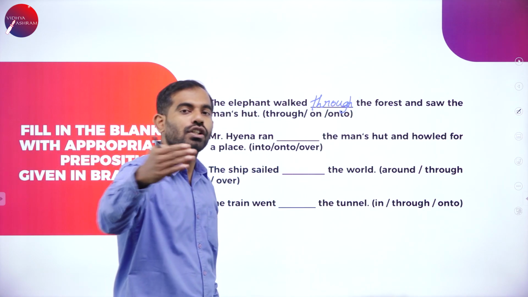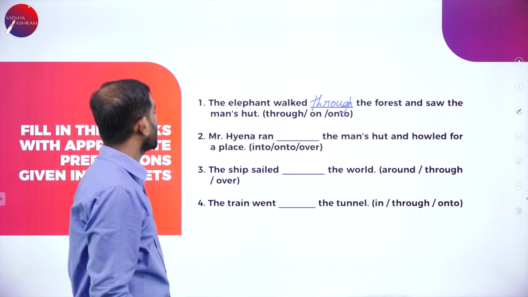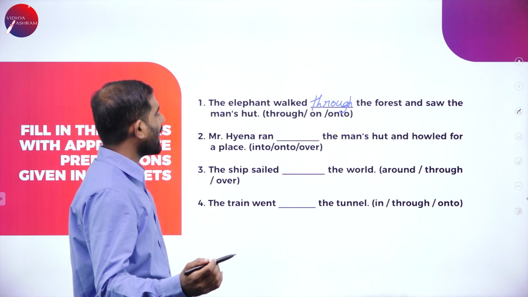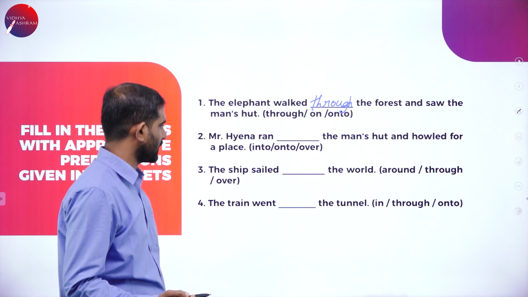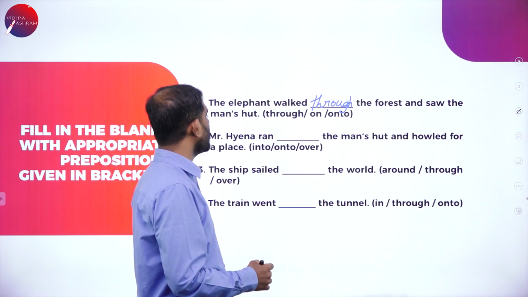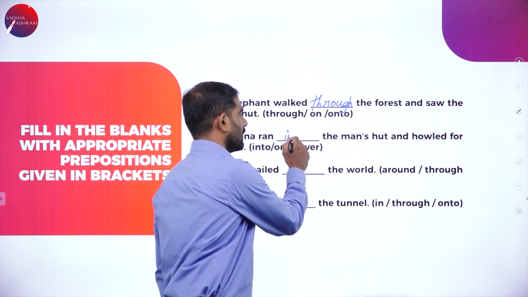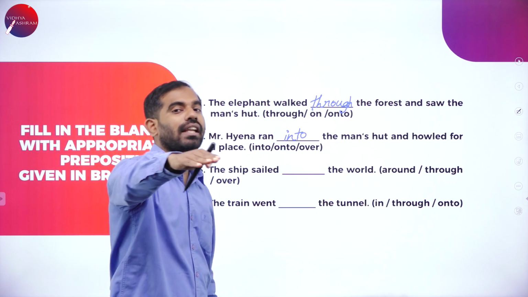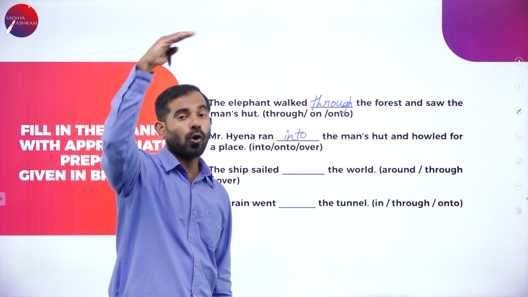It is walking through the forest. It cannot walk on or onto the forest. Clearly understood. Mr. Hyena ran dash the man's hut and howled for a place. The right answer would be Mr. Hyena ran into the man's hut. It is into. It is going inside. Into. It is not onto, on top of it, or over it.